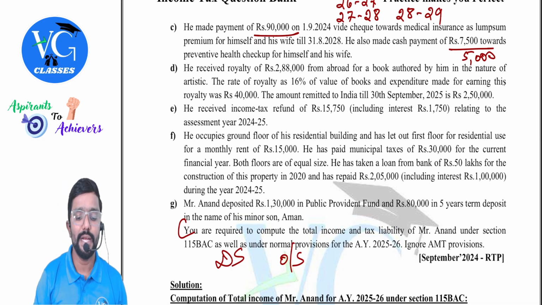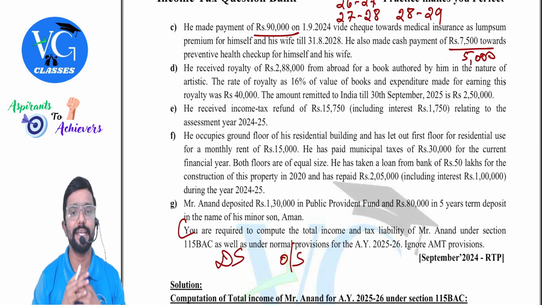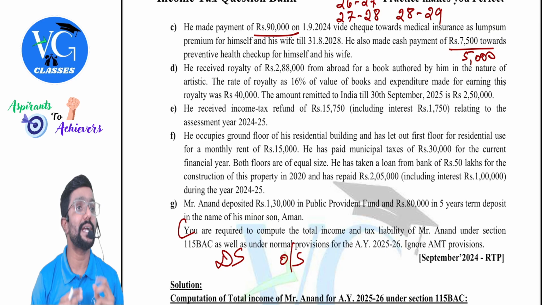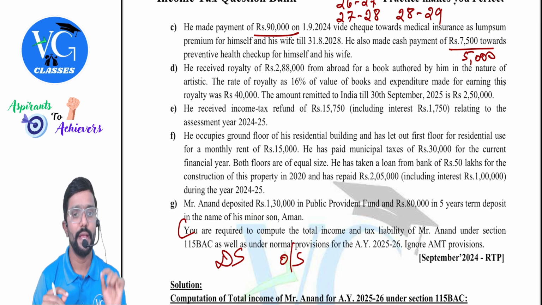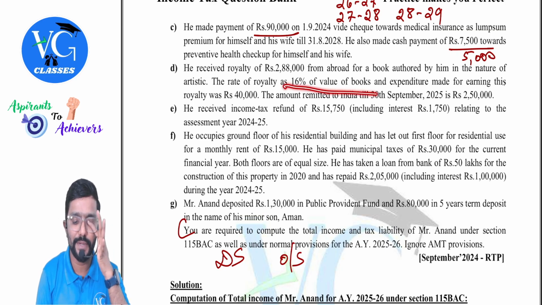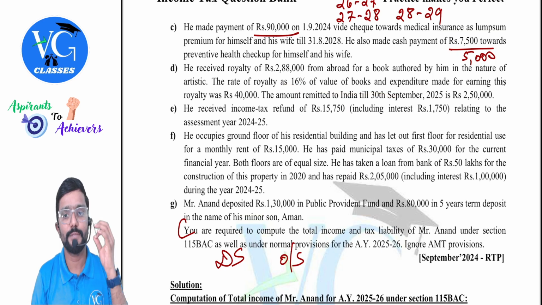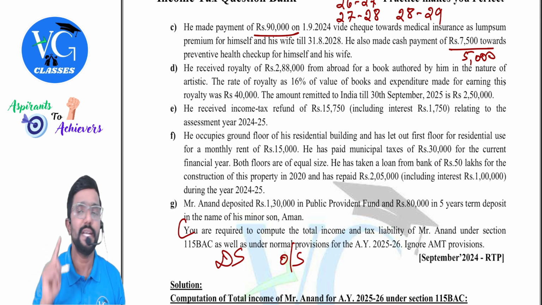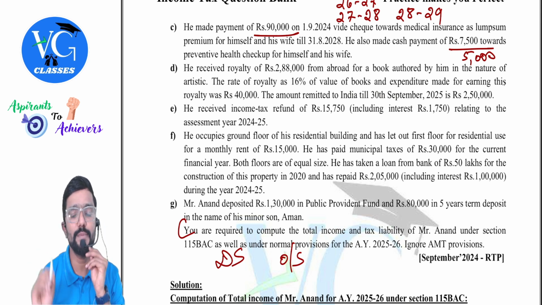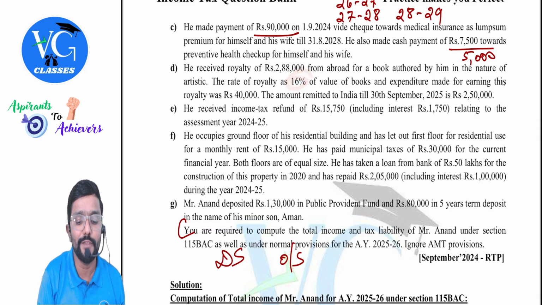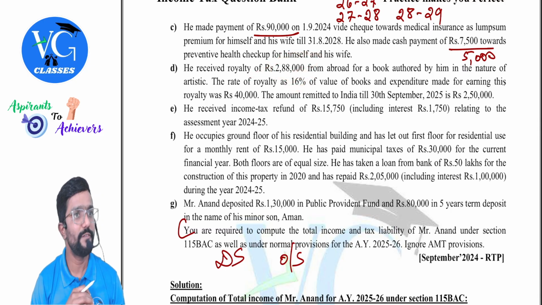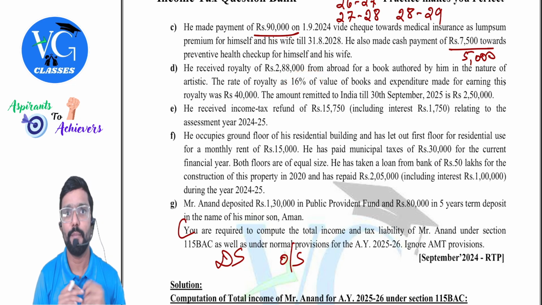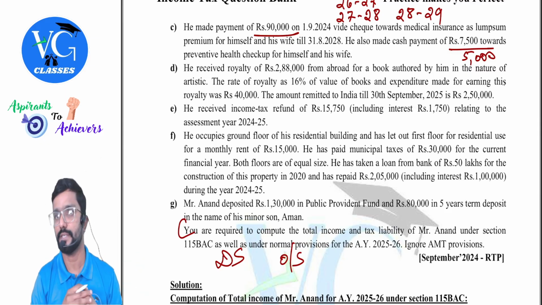He received royalty of rupees 2,88,000 from abroad for a book authored by him in the nature of artistic. The rate of royalty is 16% of the value of the books, and expenditure made for earning this royalty was 40,000. Guys, for royalty deduction is available, but maximum deduction is 15% of the book value. He is getting a royalty of 16%, but it is restricted to only 15%.